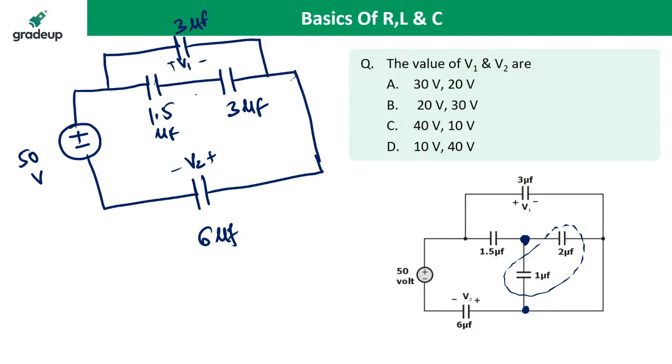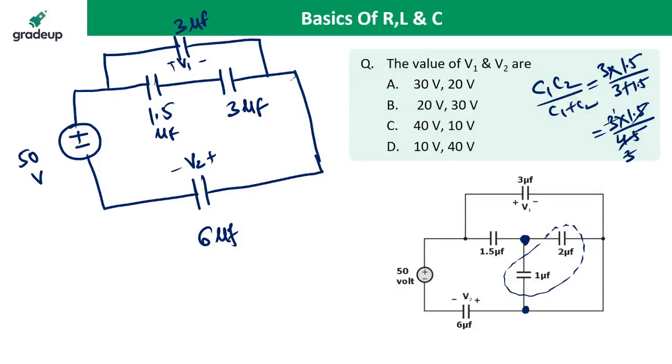So what is the series? Series is C1 C2 upon C1 plus C2. So 3 and 1.5 in series. So 3 into 1.5 divided by 3 plus 1.5. So 3 into 1.5 divided by 4.5. So it is 1 microfarad. This series combination is 1 microfarad. 1 and 3 are in parallel.